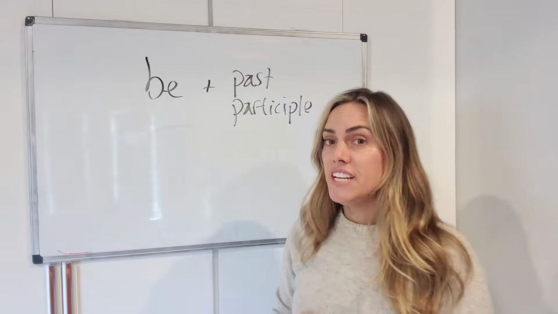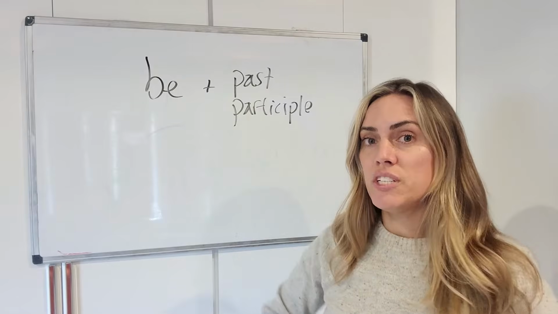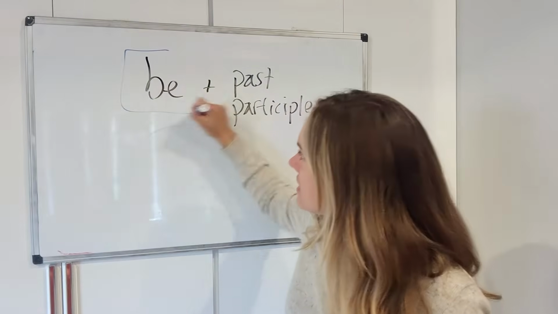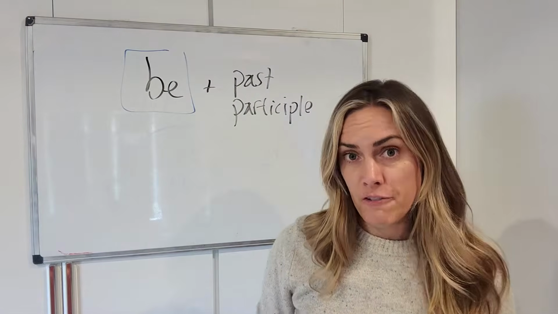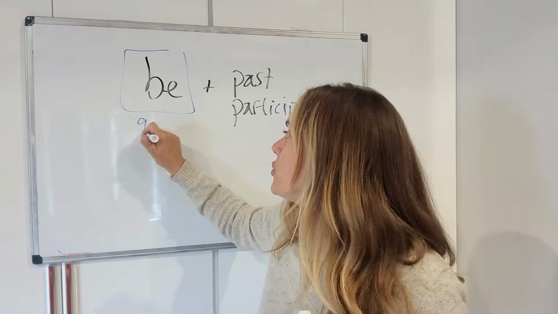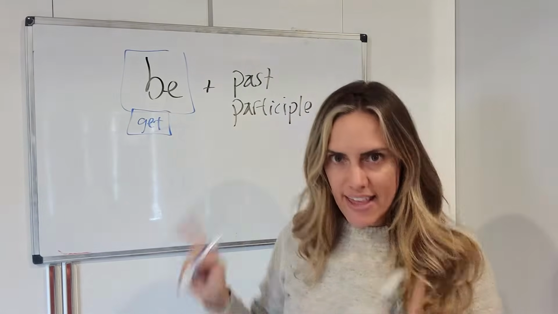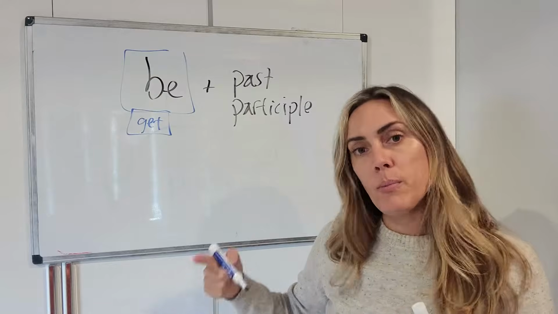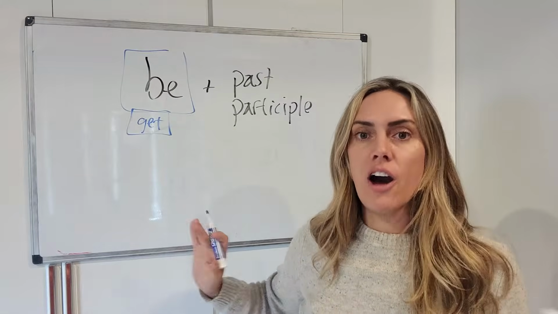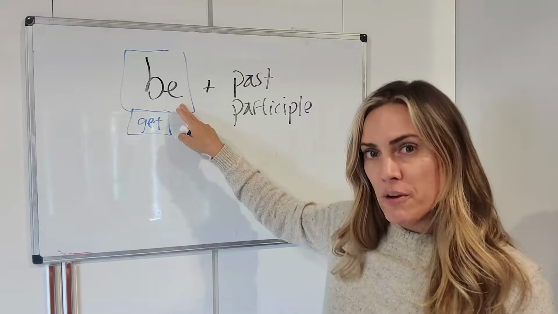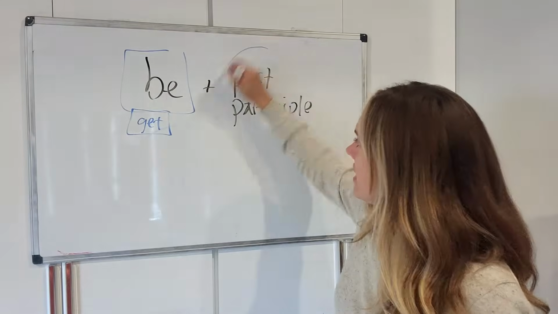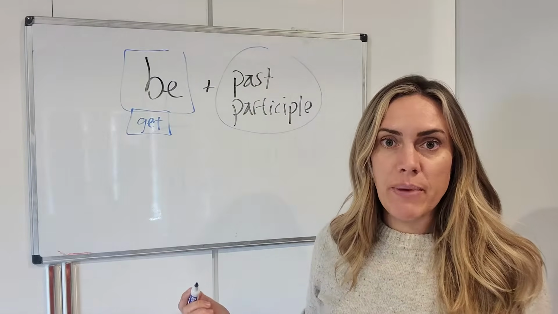All right, first thing you need to know is for the passive voice, you always need to have some form of the be verb, or you could also use get, okay? It's a little bit more informal, but very common. So some form of be, and then any verb in the past participle.